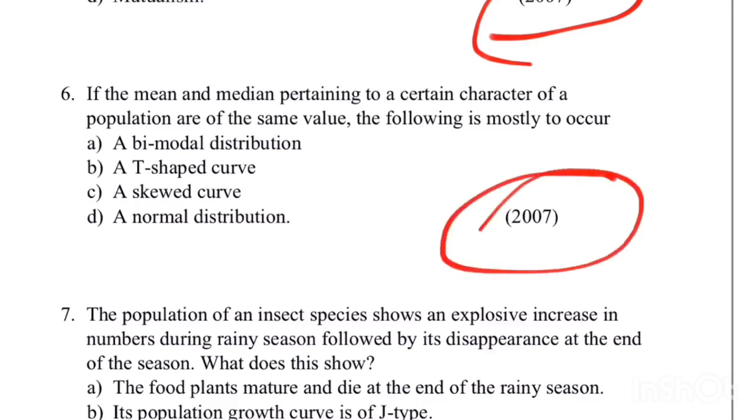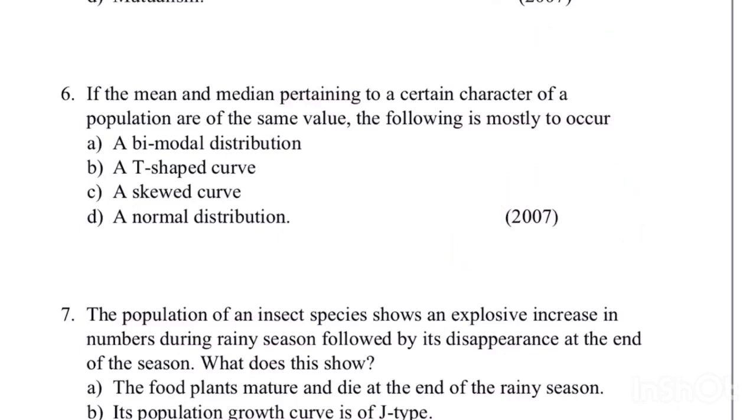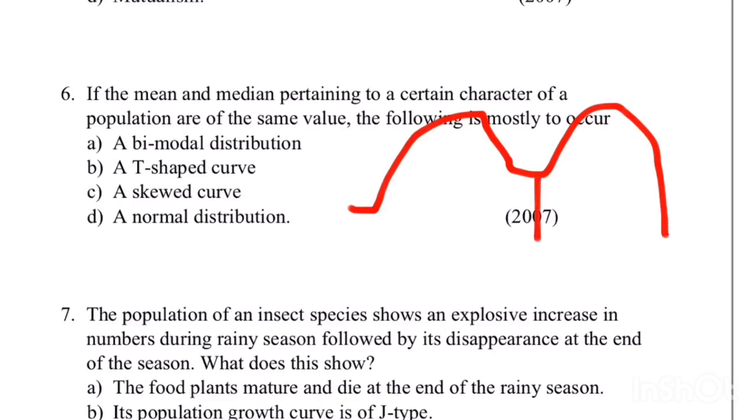If the mean and median pertaining to a certain character of the population are of the same value, the following is most likely to occur. Here, I will tell what happens to the mean and median in the above mentioned distributions. In the bimodal distribution, what happens? There will be a curve like this. Here mean and median are equal, but there are two modes.